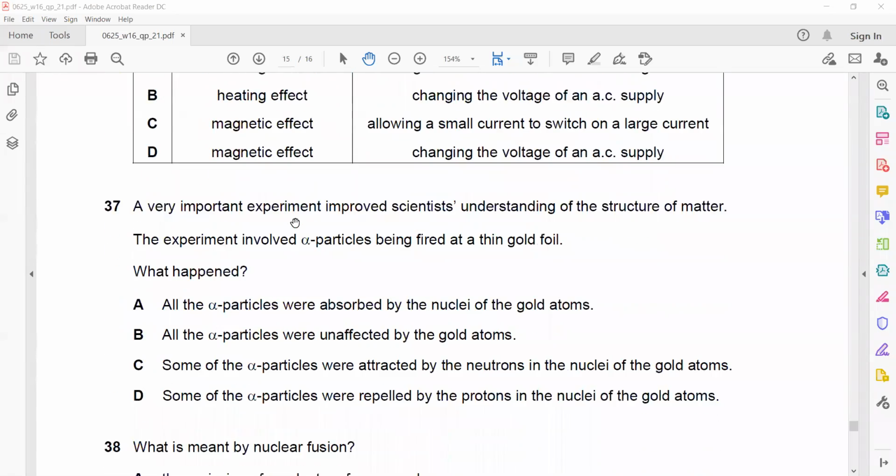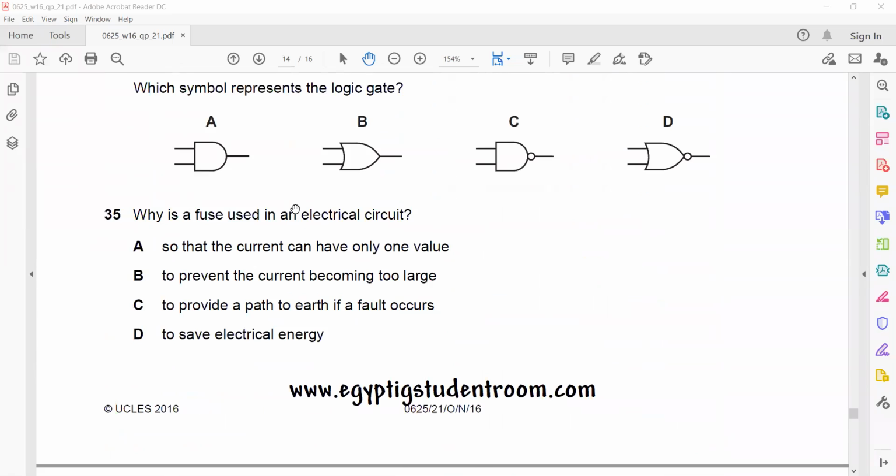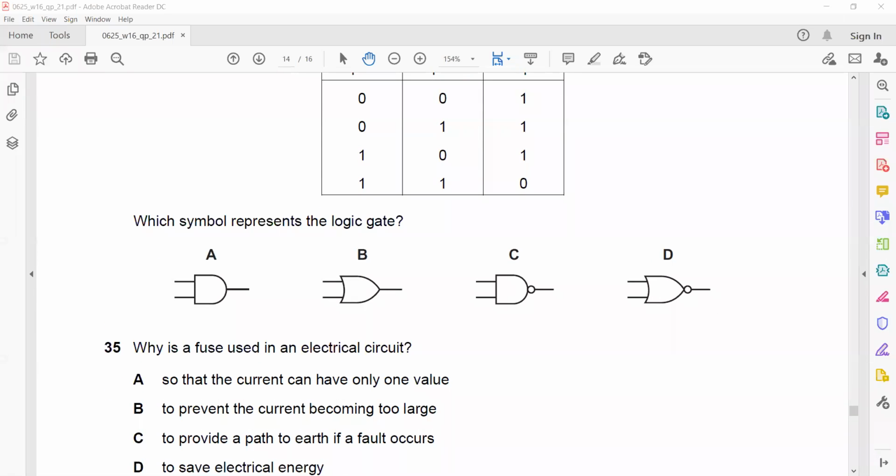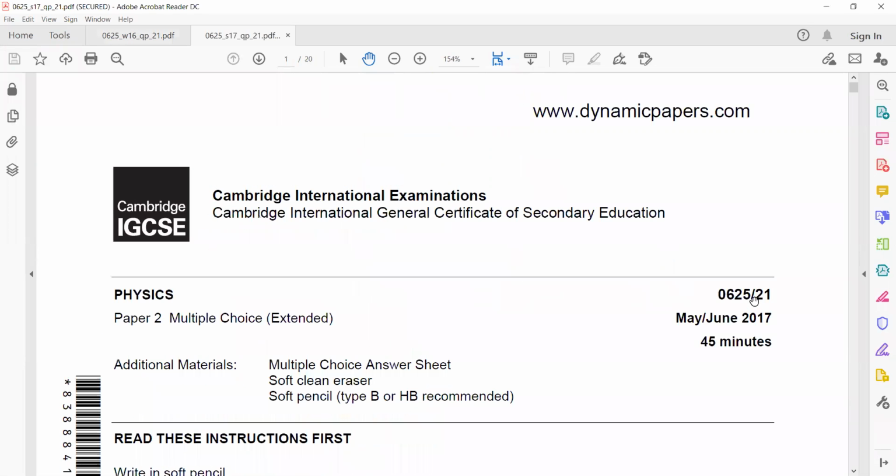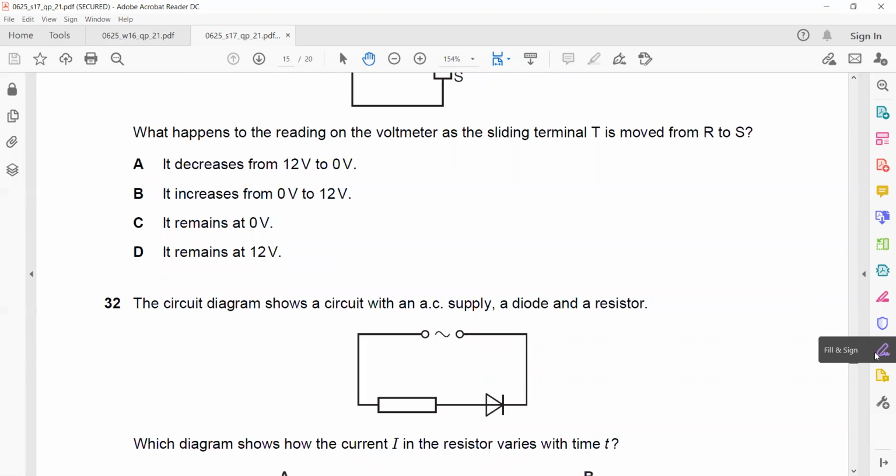Relay is in magnetism, so this was the last for electricity. Another paper I will discuss. May-June 2017, paper 2, variant 1.